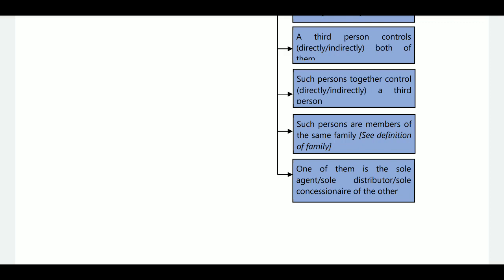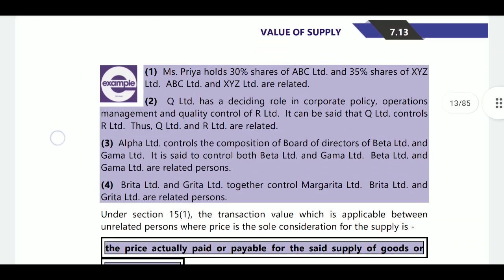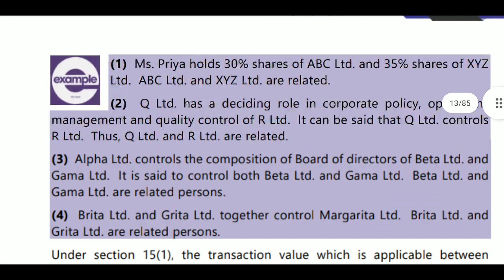So these all are related persons. Why do we discuss related persons? Because transaction value means there must be unrelated persons and price must be the sole consideration. For example, they are providing one example.